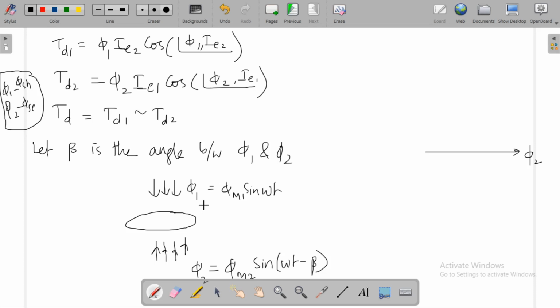Phi 1 leads phi 2 by an angle beta. Then you're going to have phi 2, and phi 1 like this. This will be phi 1. The angle between these two will be beta, right?